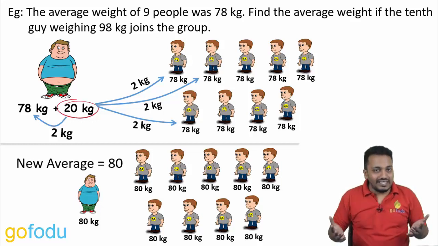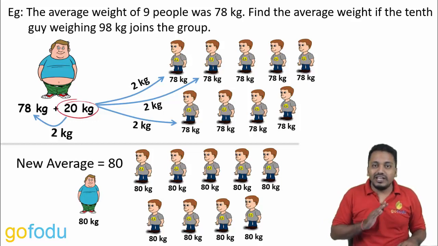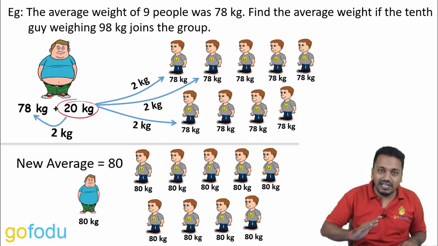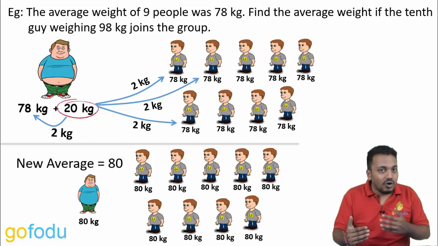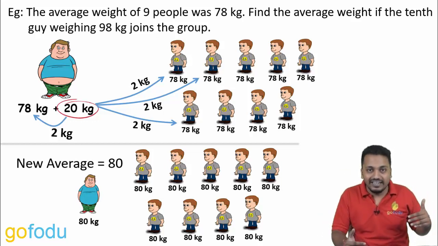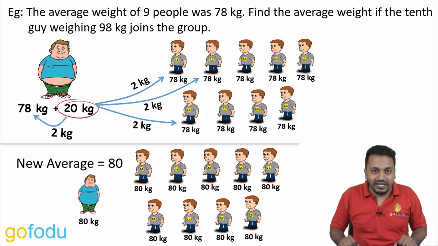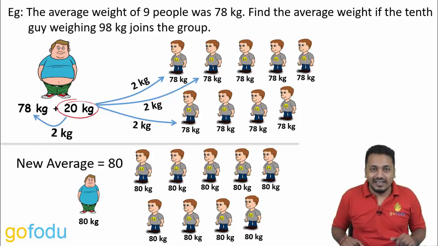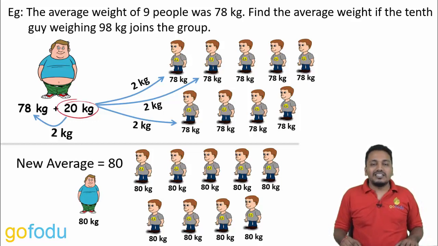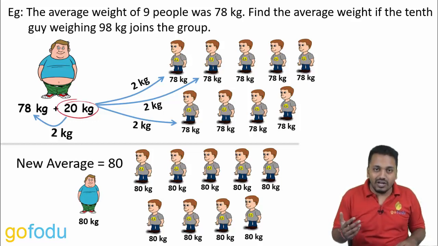So in the weight distribution method, we assume each individual weight to be the same as the average. And then we add the surplus weight or subtract the deficit weight evenly from all individual weights, trying to get the same value across, which will be the new average. That same value will be the new average. Of course, all the questions could be answered using the formula as well that we saw earlier.